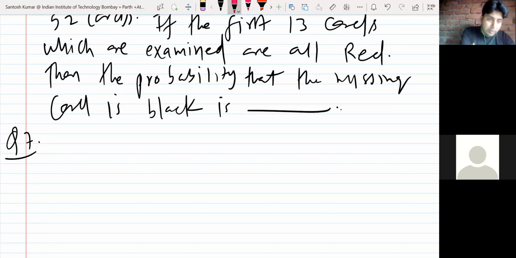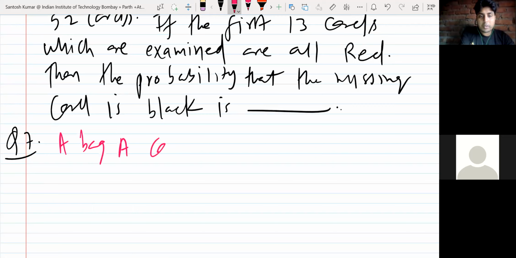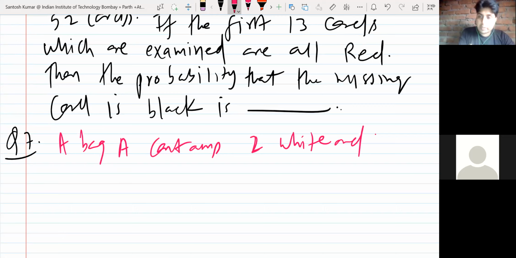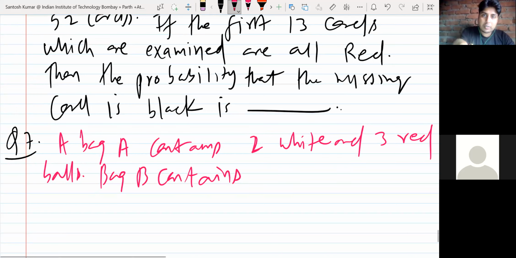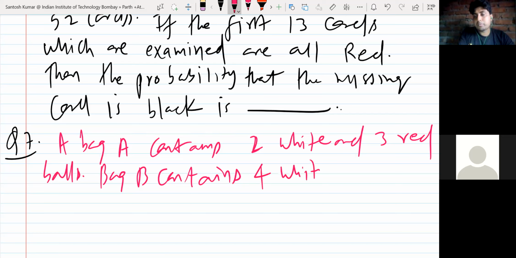We have done this question. A bag A contains 2 white and 3 red balls. Bag B contains 4 white and 5 red balls.